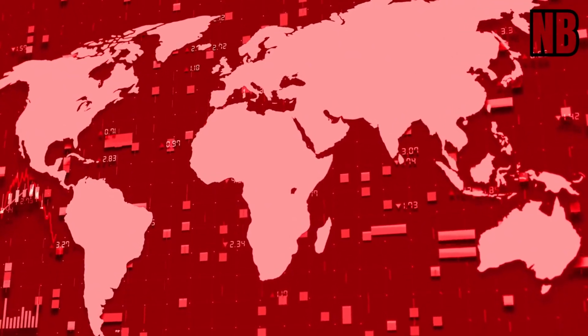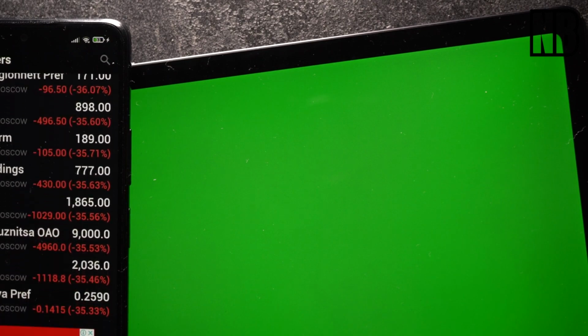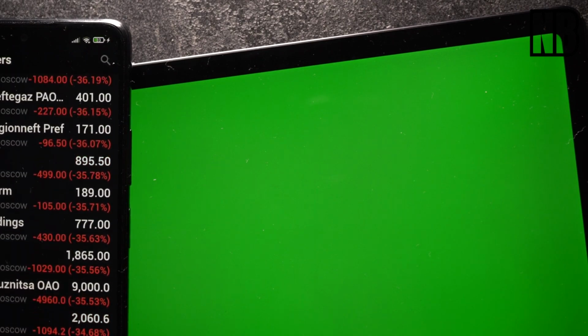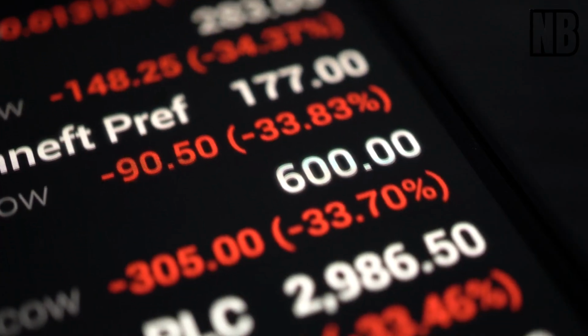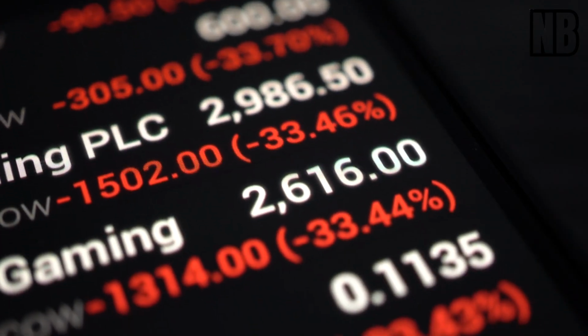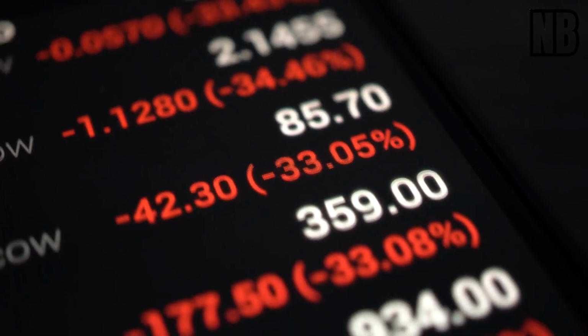Geopolitical risks and market volatility. Political uncertainty: geopolitical risks, such as conflicts, elections, and diplomatic disputes, can create uncertainty in financial markets. Investors often react to geopolitical events by moving their money into safer assets, leading to increased volatility.